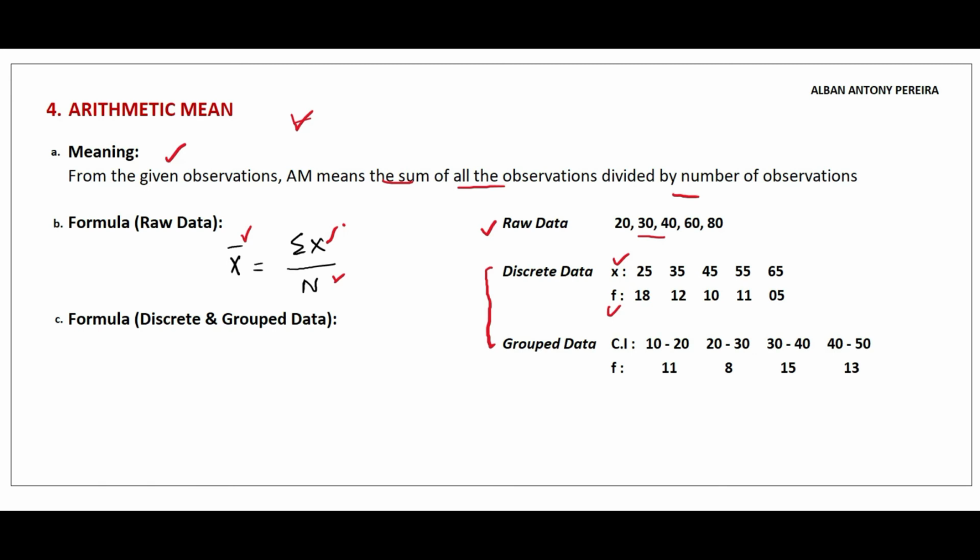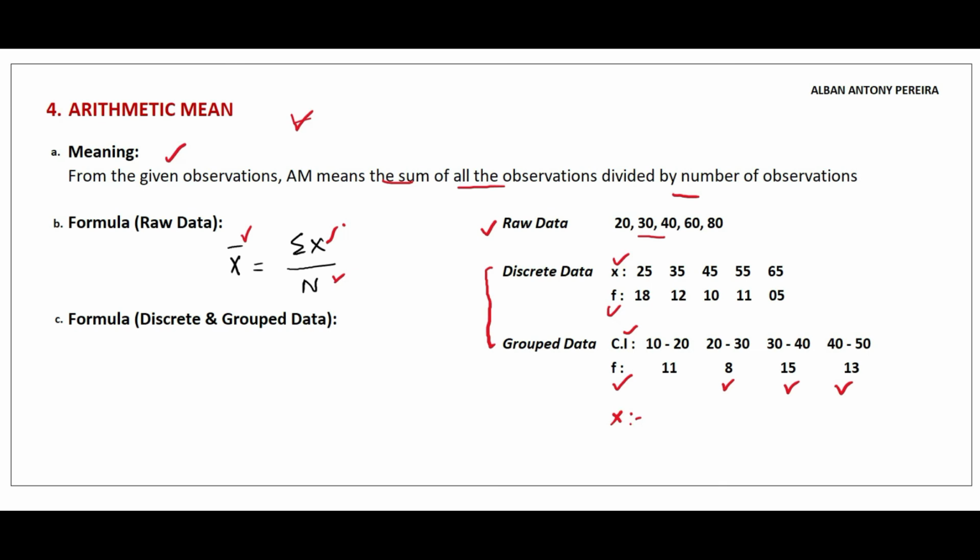And in case of group data, information provided would be class intervals and frequency, something like 10-20 with frequency 11, 20-30, 30-40, 40-50 and the respective frequencies. In this case you are supposed to find x. X would be the mid value of the class intervals, and after getting the mid values you are going to find the arithmetic mean of the group data.